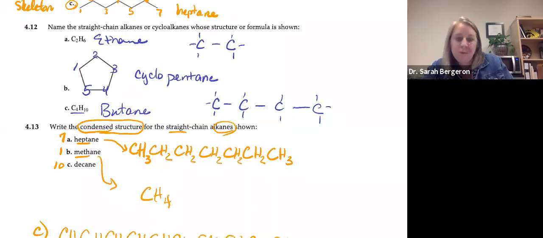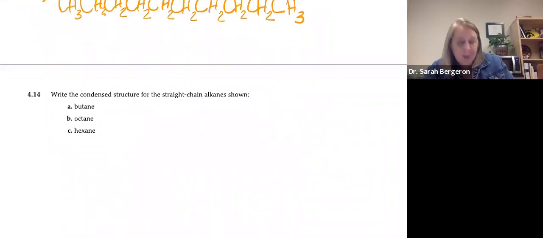Okay. All right, let's see. Now we need to write the condensed structure for the straight chain alkane shown. All of these are no circles, nothing like that.